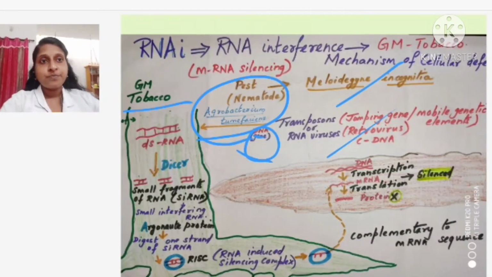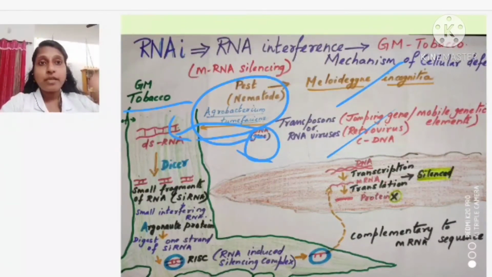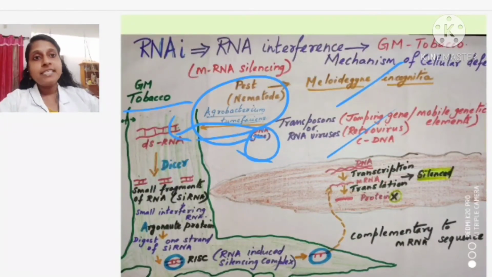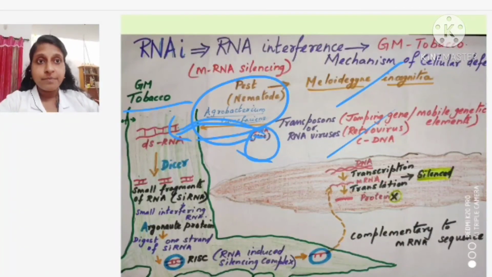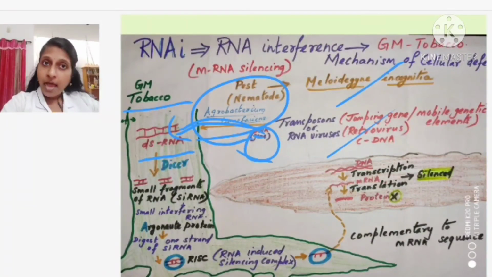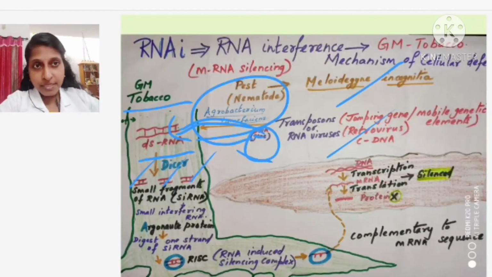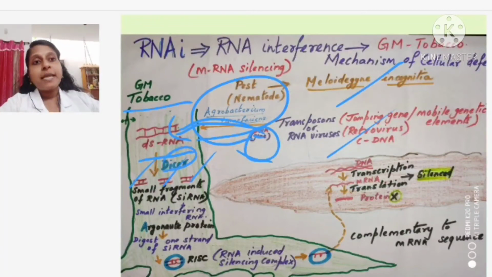Agrobacterium tumefaciens. After getting into the plant, the gene actually has to produce mRNA and thereafter produce the protein. But after entering, what are they doing? Cellular mechanism, defense mechanism. They are converted into dsRNA. This dsRNA is broken down into many fragments, small interfering RNA, with the help of an enzyme, Dicer.